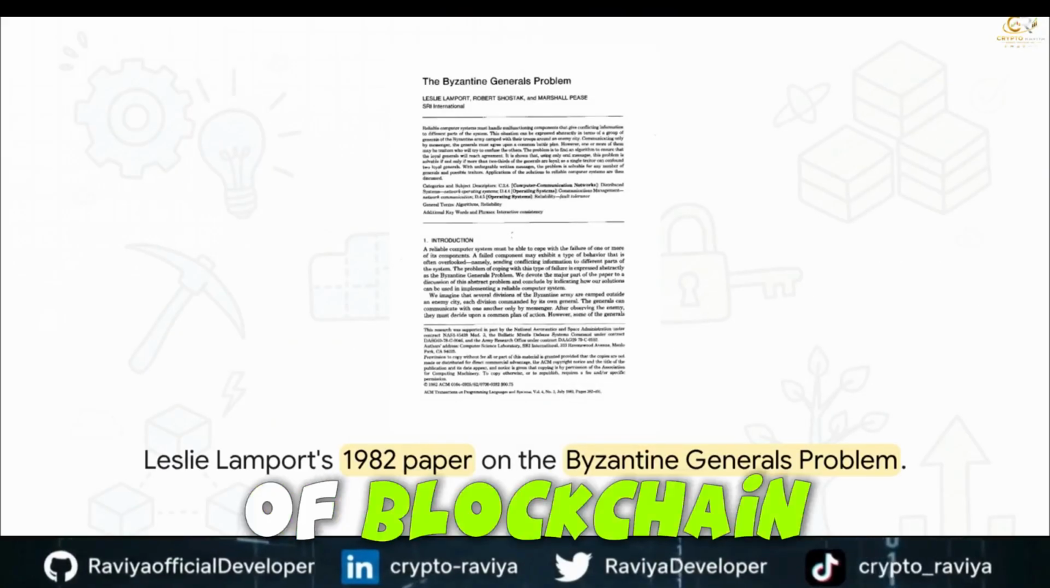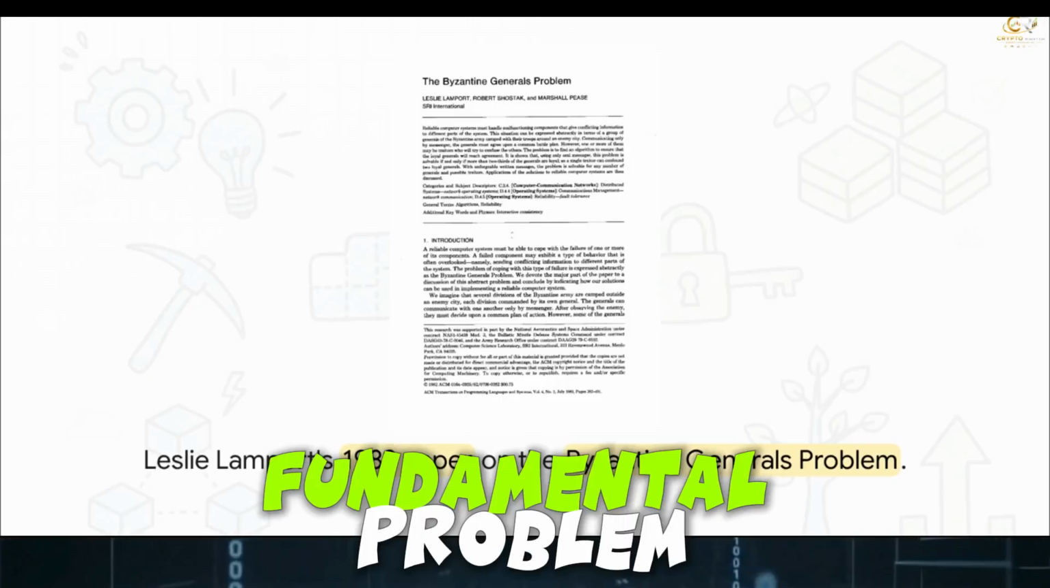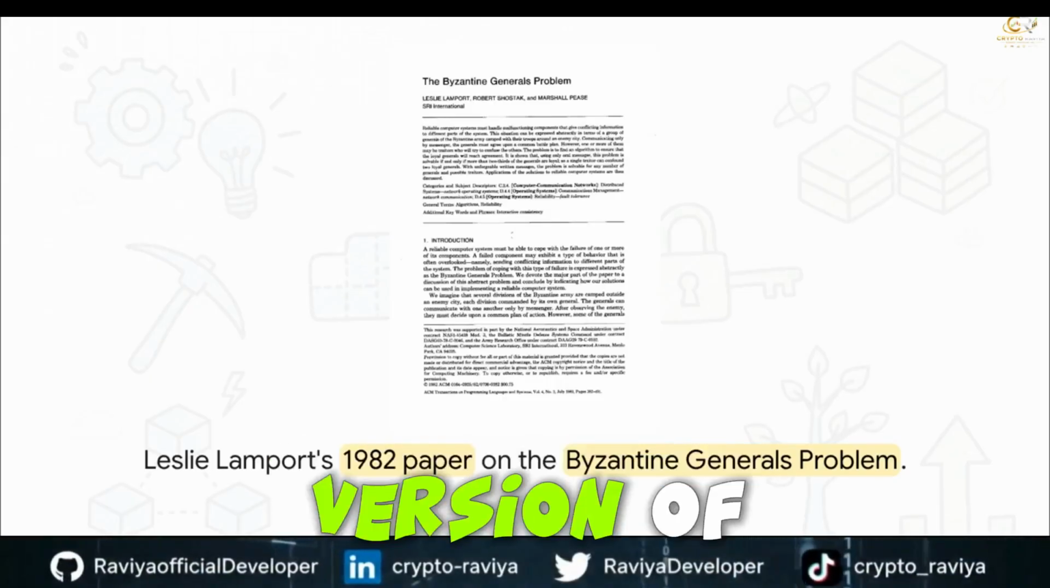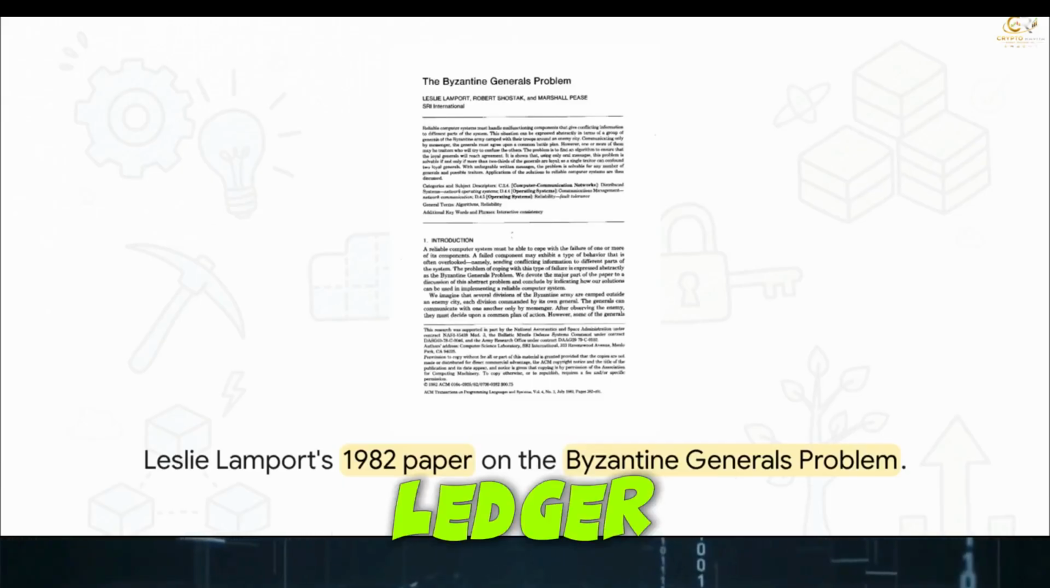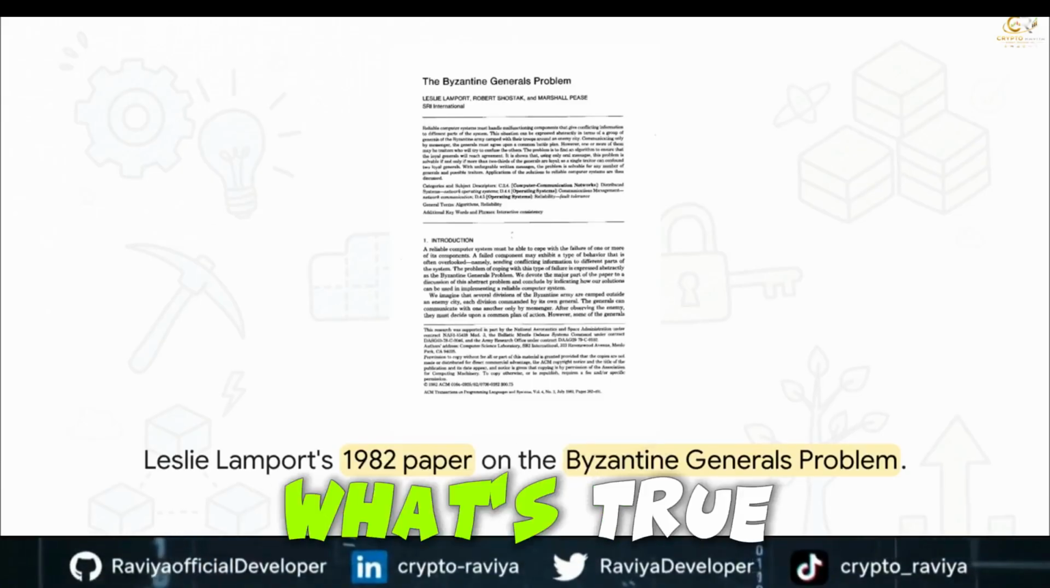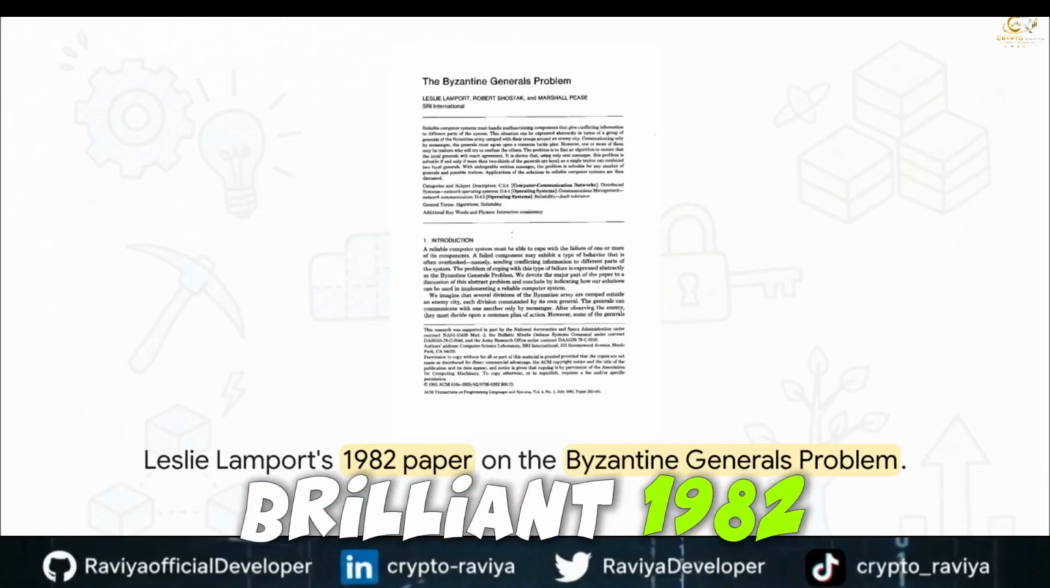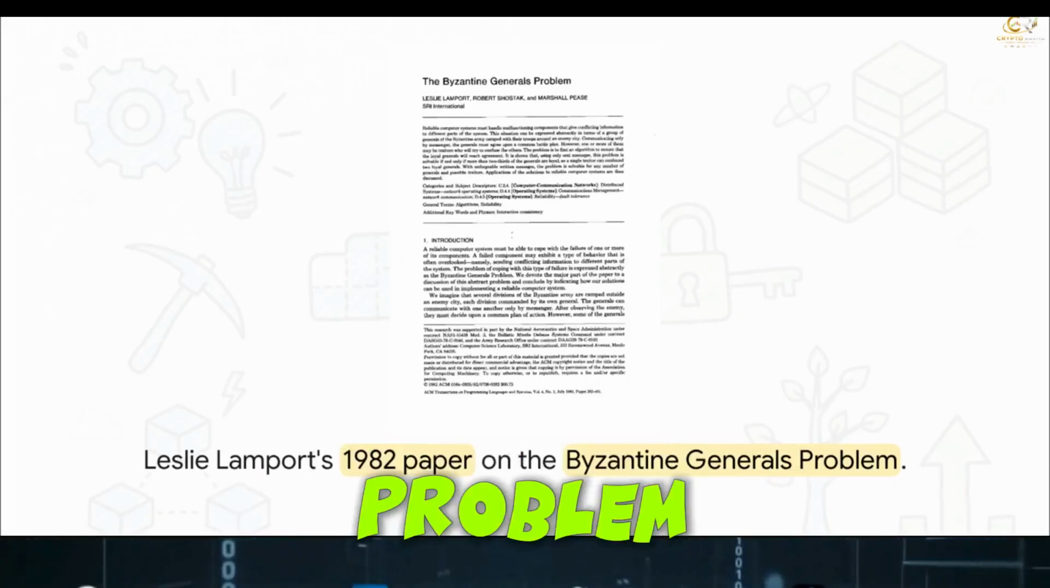At the very heart of blockchain technology, there is a massive, fundamental problem. How do independent nodes agree on a single version of the truth, the state of the ledger, without some central authority telling them what's true? This whole concept is rooted in Leslie Lamport's brilliant 1982 paper defining the Byzantine generals problem.